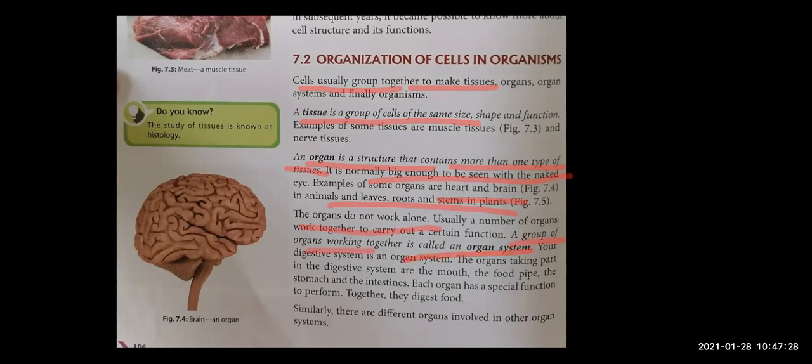For example, digestion is not done by the stomach alone. No, the stomach is not the only organ doing digestion. Mouth is helping in digestion, food pipe is helping digestion, then stomach is helping in digestion, intestines are helping in digestion, yes. So all these organs are working together and it forms an organ system. Right, children? So the summary to this is given on your next page.